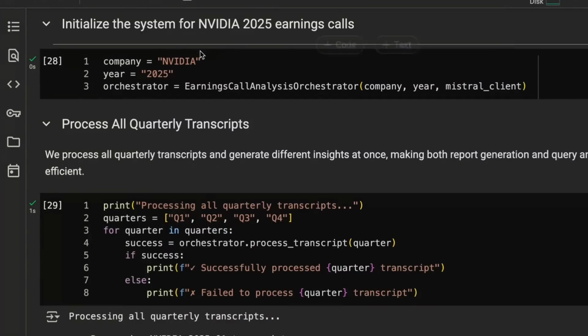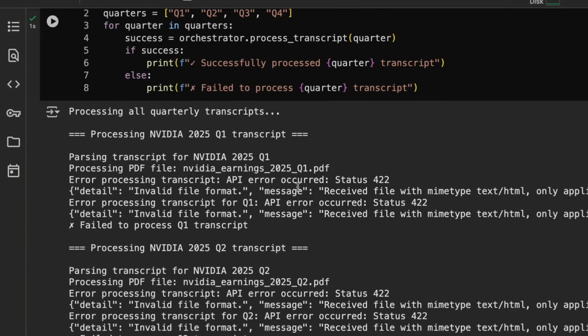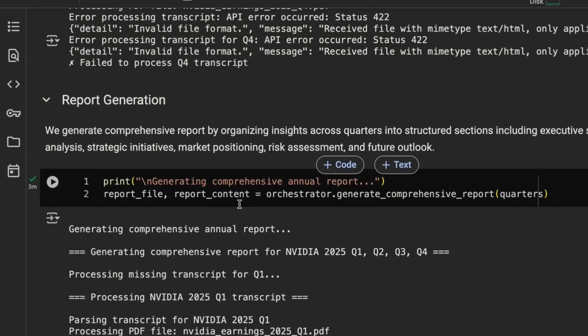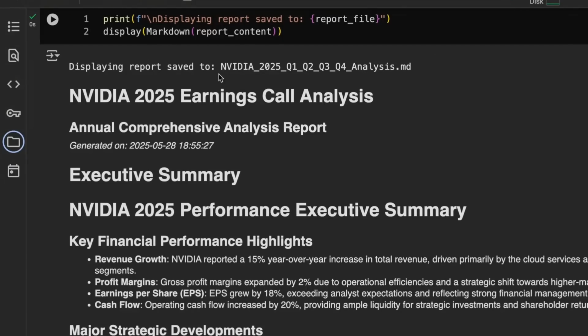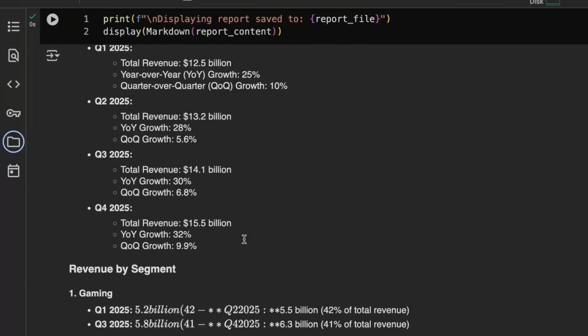And then finally down the bottom, we can see actually executing it, where it'll go through and actually process these transcripts, where we get out the actual information. We've got the report being generated, and then finally making the markdown file where we can see that, okay, this has actually put together a report for the different things in there.